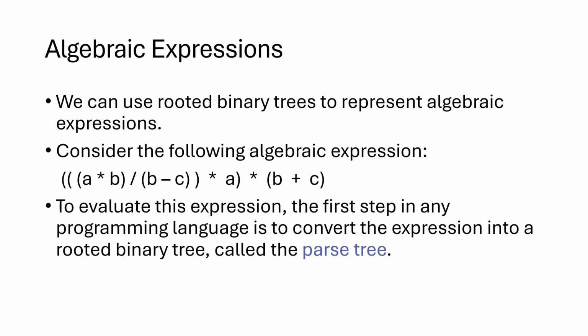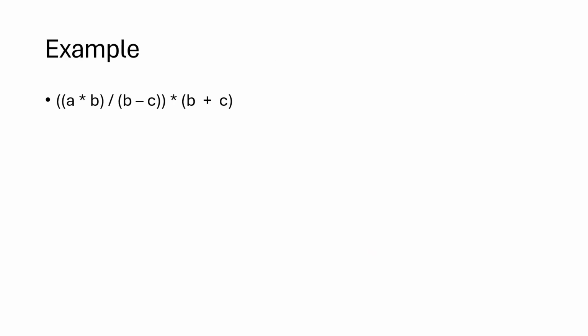We can do a similar thing for algebraic expressions as well, with addition, subtraction, division, and so on. And usually this is what happens when in a programming language you have an expression like that and it's supposed to be evaluated. First, it is translated into a binary tree, which is called usually a parse tree, and then the evaluation happens. So here's our example. Let's see how we draw the parse tree for this.